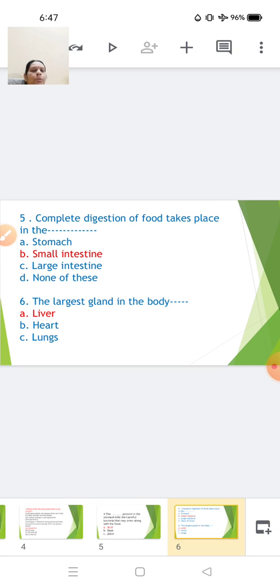Complete digestion of food takes place in the stomach, small intestine, large intestine, or none of these. So the answer over here is that digestion takes place in the small intestine. The largest gland in the body is your liver, heart, or your lungs. So the answer over here is liver.